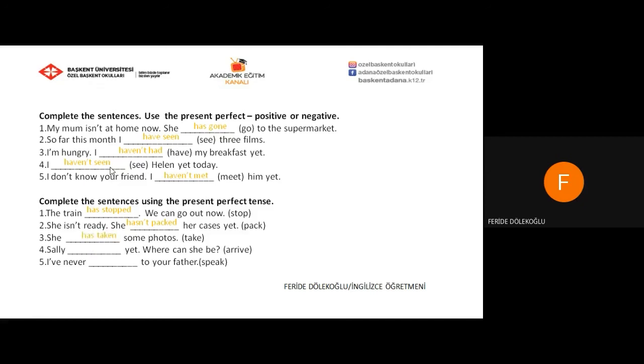She has taken some photos. Take, took, taken. Sally hasn't arrived yet. Now we made a negative sentence. Where can she be? And arrive is another regular verb. I've never spoken to your father. Speak, spoke, spoken.